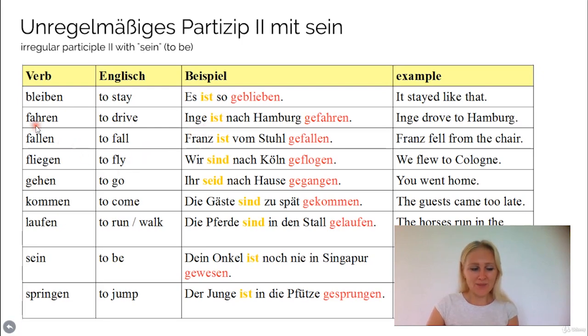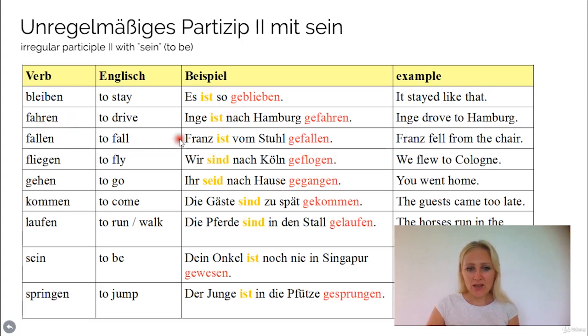Okay. So fahren, to drive. Inge ist nach Hamburg gefahren. Inge drove to Hamburg. Again with the sein. Here is the Partizip 2. The stem has not changed because there are also some irregular Partizip 2 verbs that do not change in the verb stem, but the ending is always en. Okay. Nach Hamburg, to Hamburg. Please don't forget the preposition nach means to, but just if you go to a country or a city. Okay, just for countries and cities.